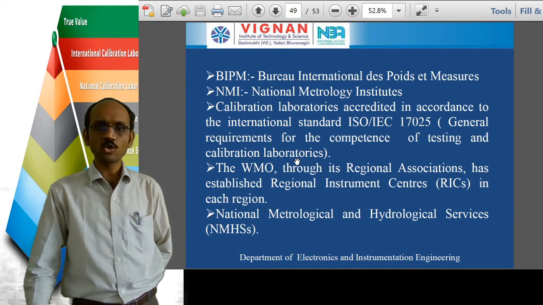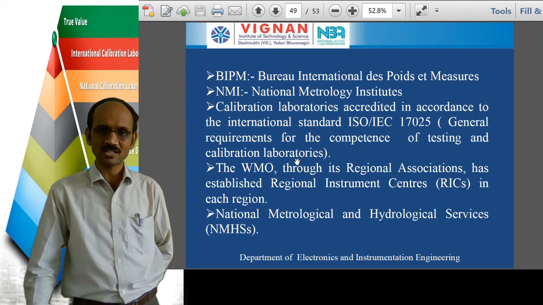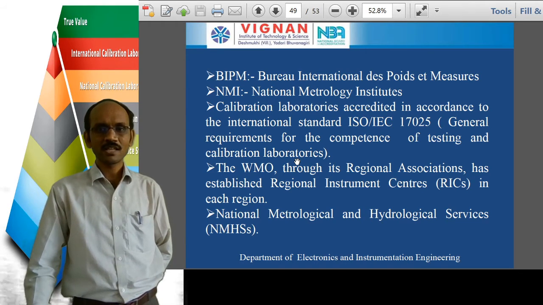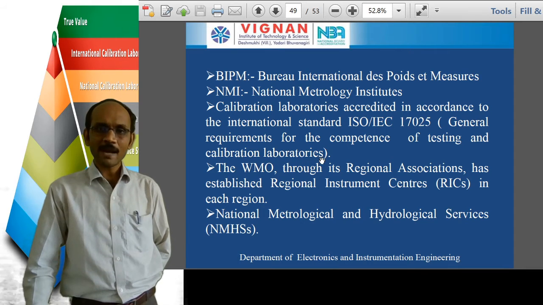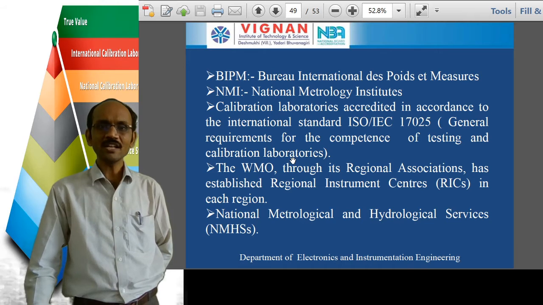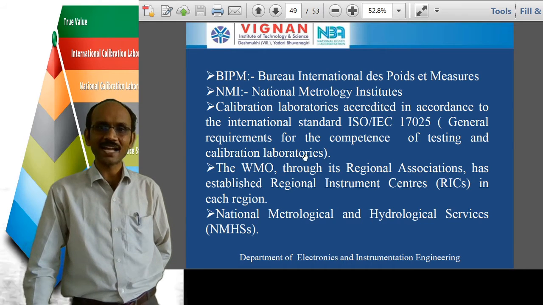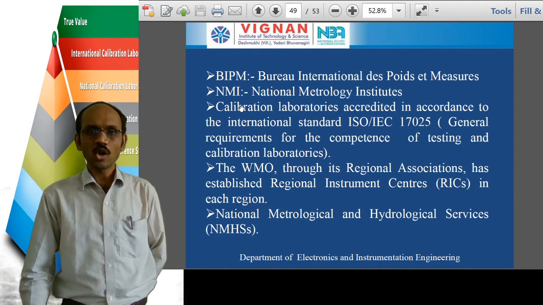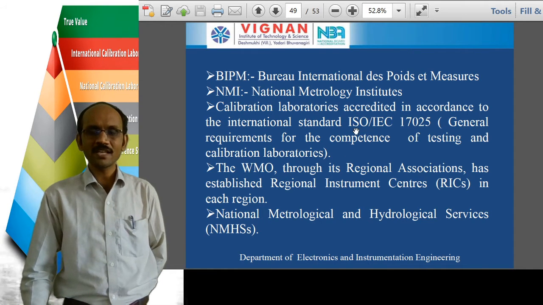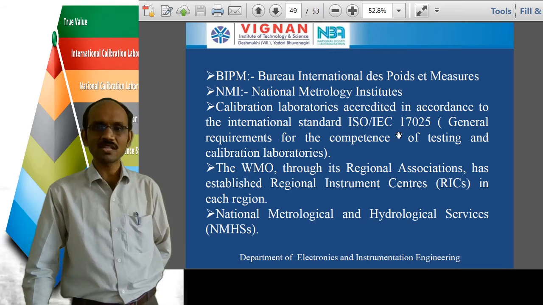Those requirements have to be satisfied by those laboratories. Then only can we perform any testing, calibration or traceability. All the laboratories which satisfy those requirements are accredited by the NMI. Okay. So after accreditation, we give this standard to those laboratories here, ISO IEC 17025.